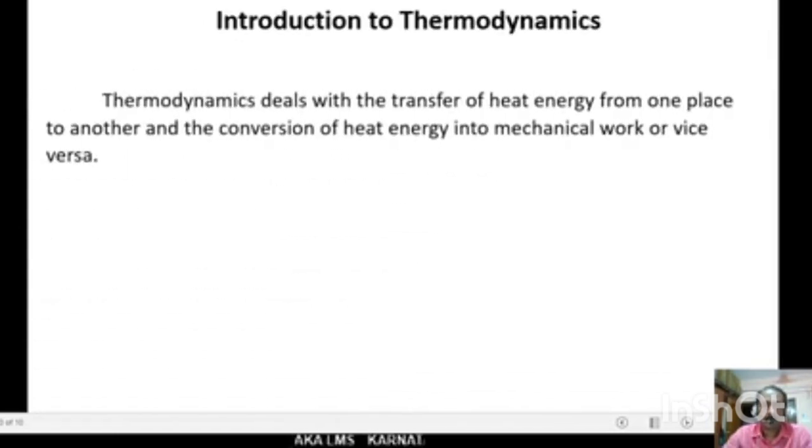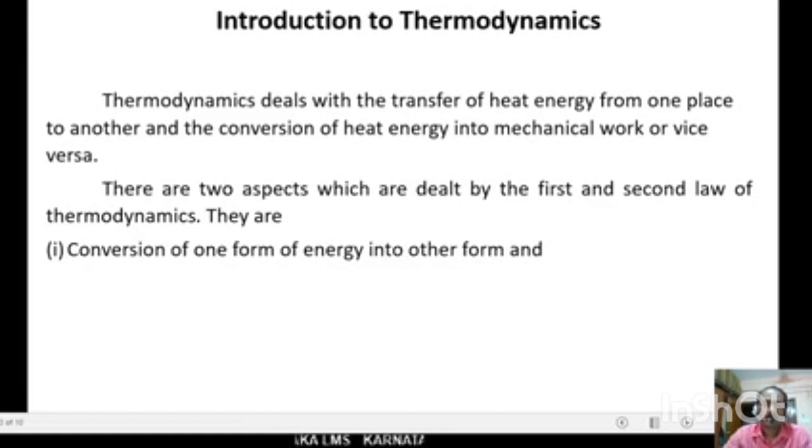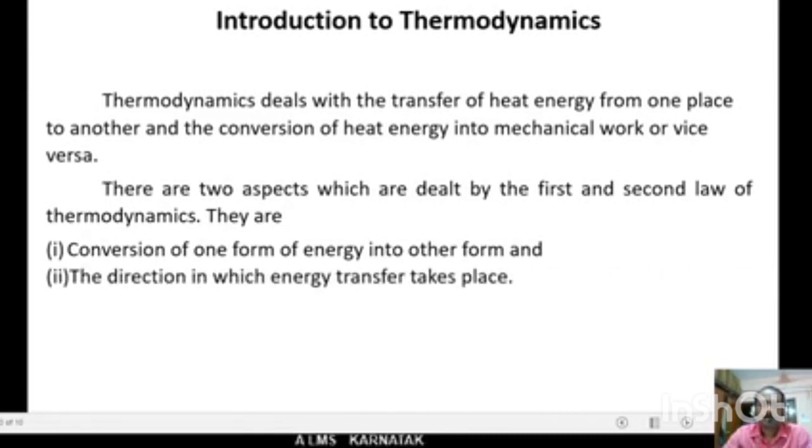Introduction to thermodynamics. Here, thermodynamics deals with the transfer of heat energy from one place to another and the conversion of heat energy into mechanical work or vice versa. There are two aspects which are dealt by the first law and second law of thermodynamics. They are, first one, conversion of one form of energy into other form of energy, and the direction in which energy transfer takes place.